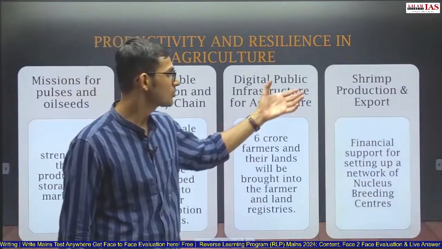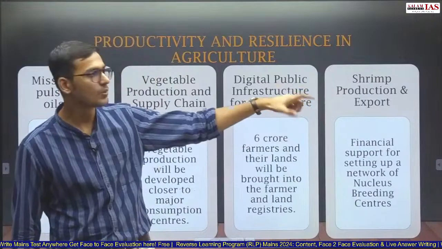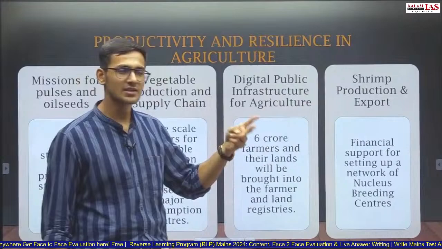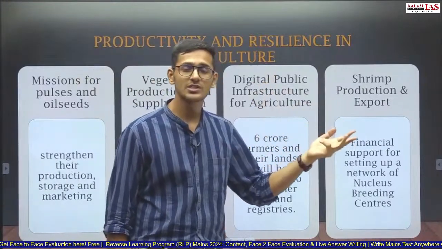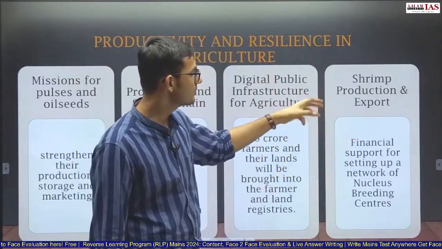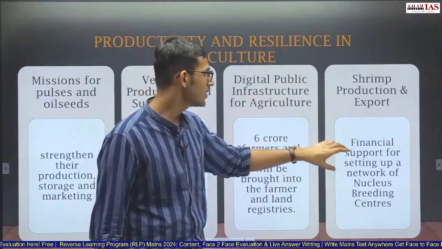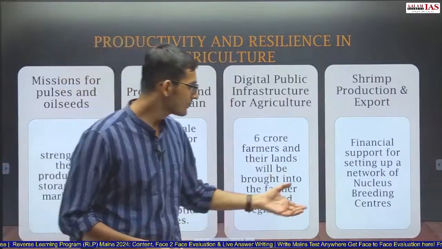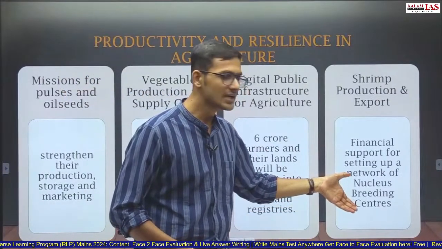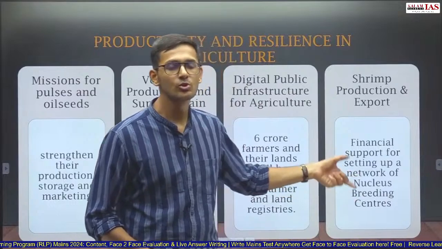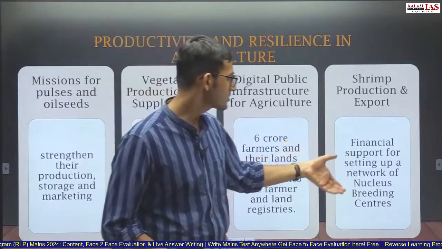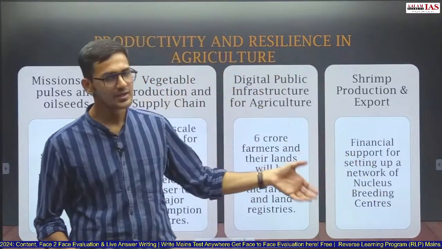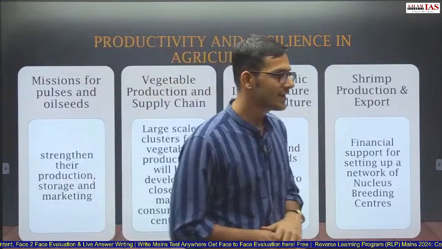Shrimp production and export, the government has focused upon shrimp production and exports. Again, this can be used in a blue revolution question, in a question on the agriculture allied sector, or if a question is on fishing, then also this can be used. So shrimp production and export, financial support, and setting up of a network of nucleus breeding centers. The government has started new nucleus breeding centers. A network of nucleus breeding centers will be established for shrimp production and export.